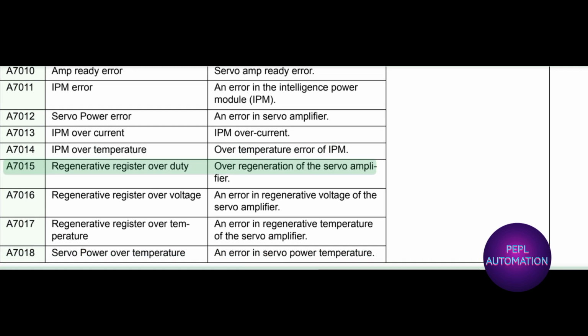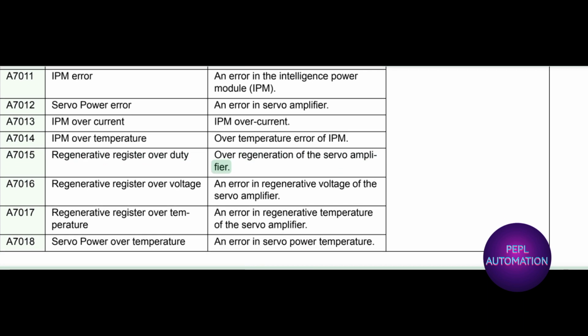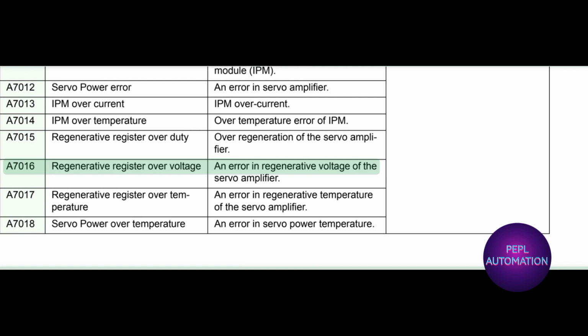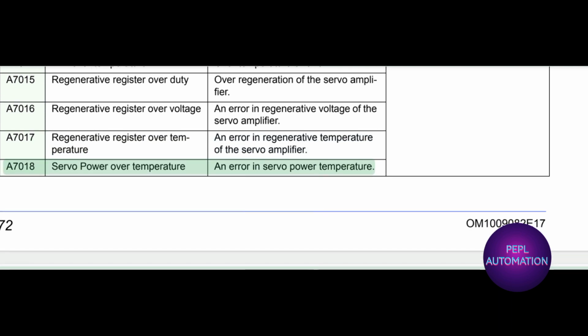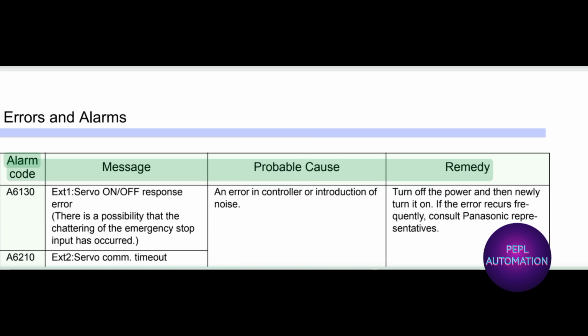A7015 regenerative resistor over duty. Over regeneration of the servo amplifier. A7016 regenerative resistor over voltage. An error in regenerative voltage of the servo amplifier. A7017 regenerative resistor over temperature. An error in regenerative temperature of the servo amplifier. A7018 servo power over temperature. An error in servo power temperature. Alarm code, message, probable cause, remedy, errors and alarms.